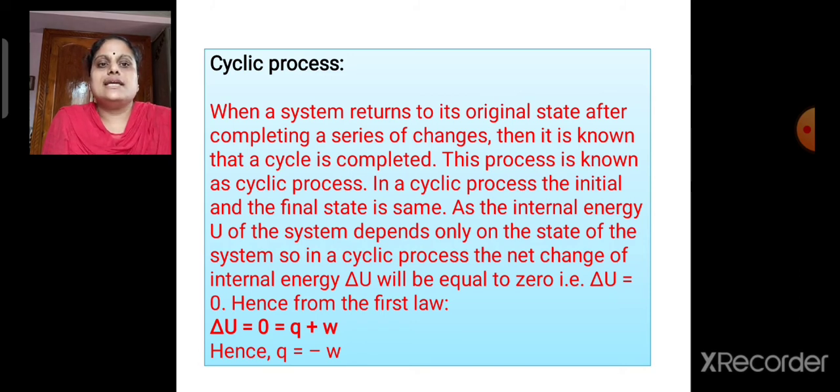As the internal energy depends only on the state of the system, delta U will be equivalent to 0 for a cyclic process. Applying this condition to the first law of thermodynamics, we get Q is equivalent to minus W for a cyclic process.